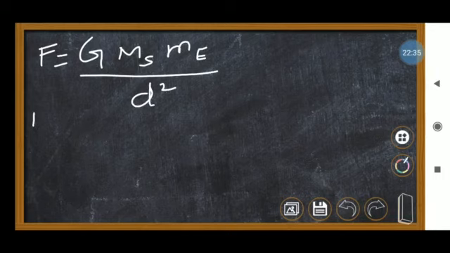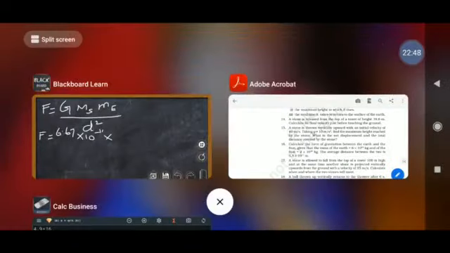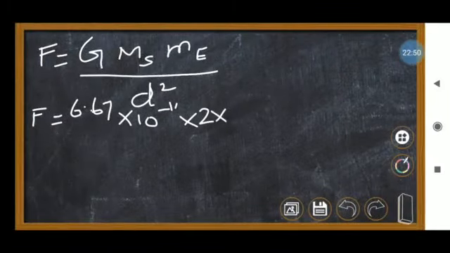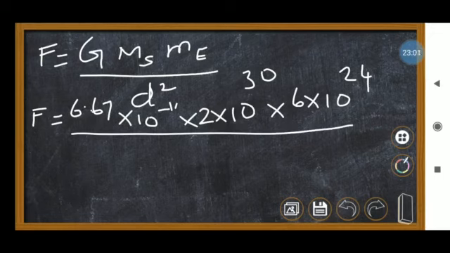So F equals 6.67 into 10 to the power minus 11, that is the G value, into the mass of the sun, 2 into 10 to the power 30, into the mass of the earth, 6 into 10 to the power 24, divided by d square.